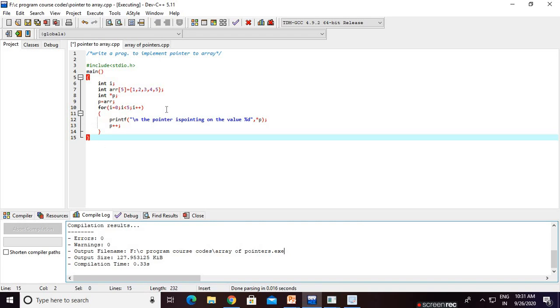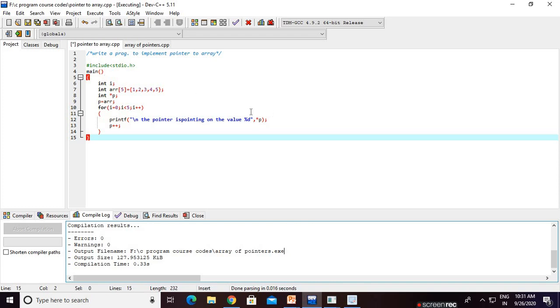Next, use this for loop for accessing the elements. For i = 0, i < 5. Why do I take 5? Because in our array there are just 5 elements, so i < 5, i++. Now print the value the pointer is pointing to. We try to print which value of the array the pointer is pointing at.